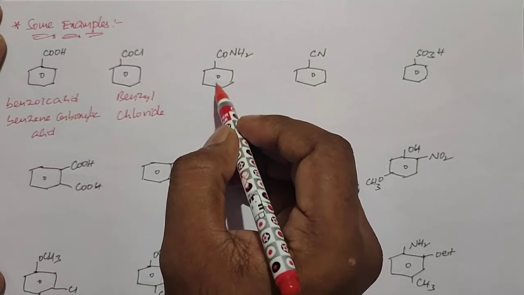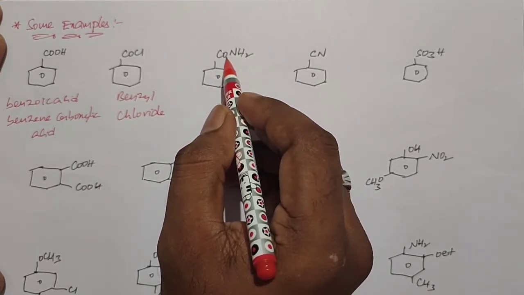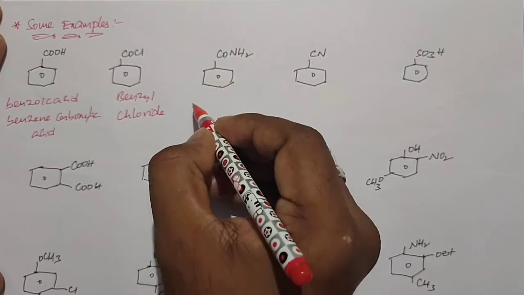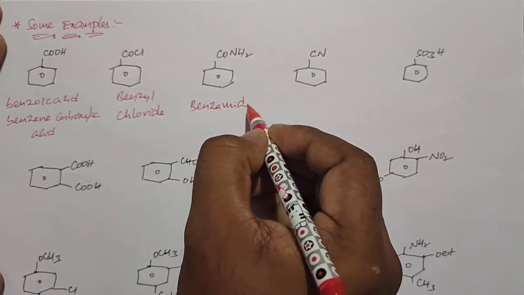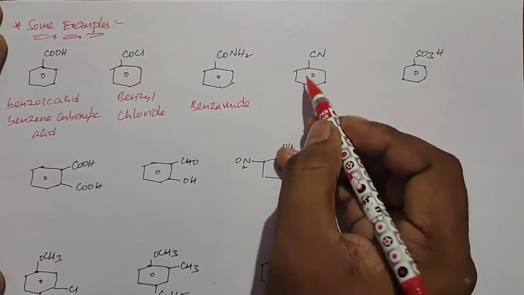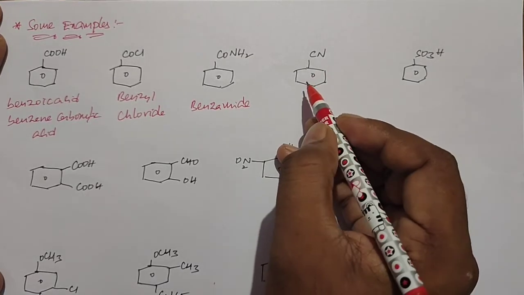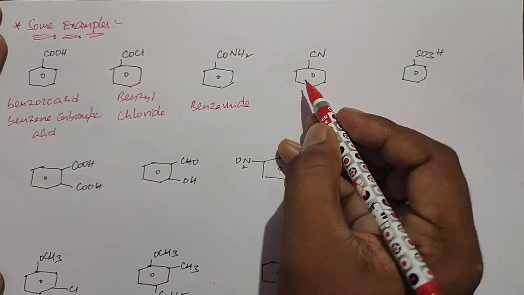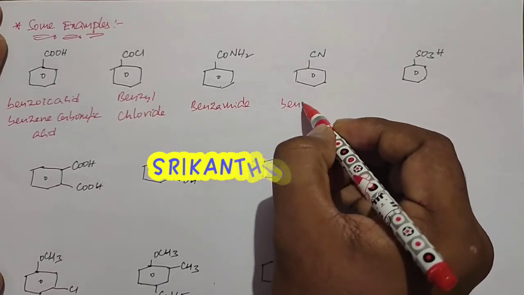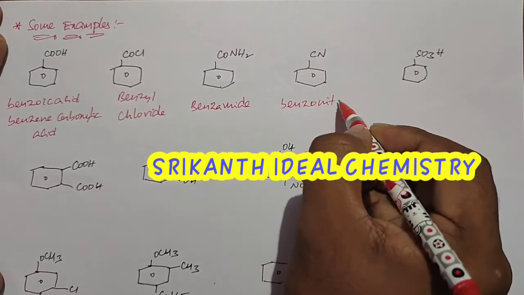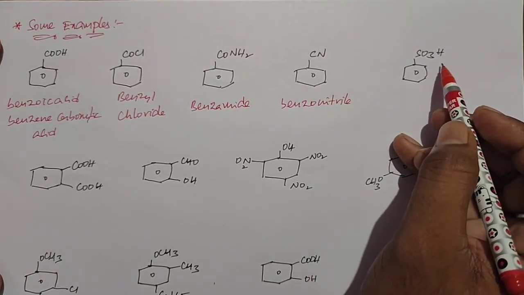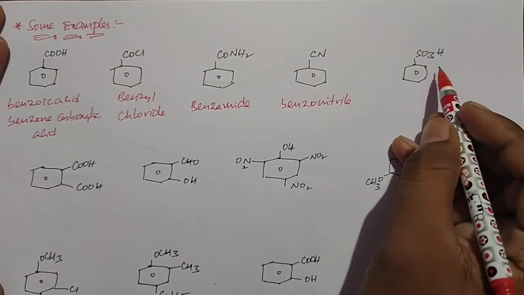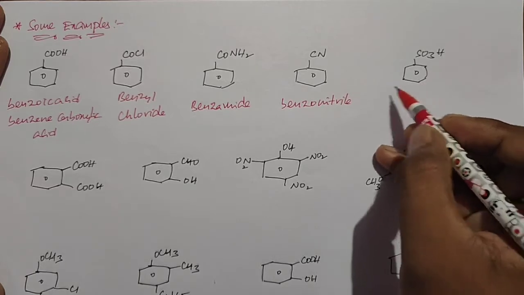So when you go for this, here the benzene group attached to the amide functional group, it is called benzamide. Here the benzene group attached to the cyano group, it is called benzonitrile. Here the benzene attached to the sulfonic acid group, and it is called benzene sulfonic acid.